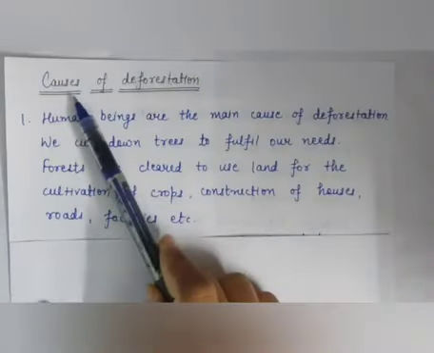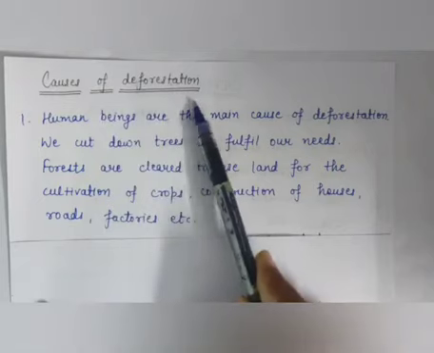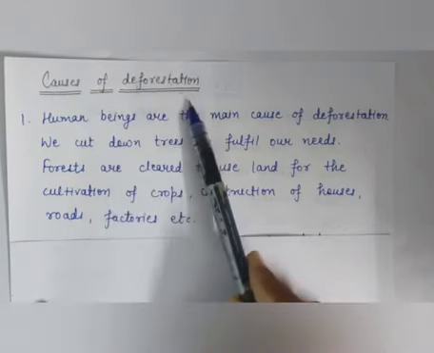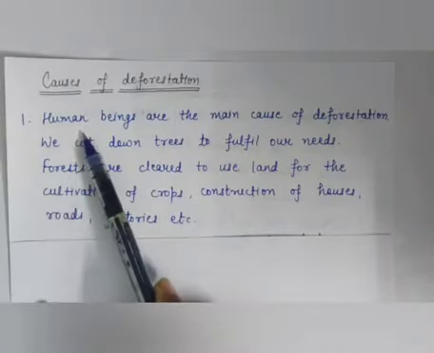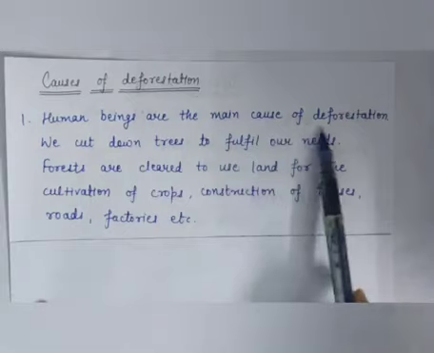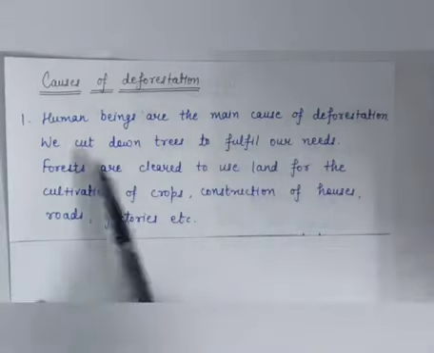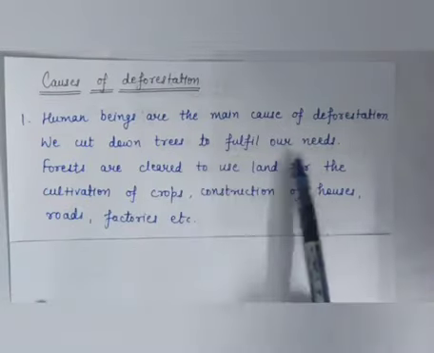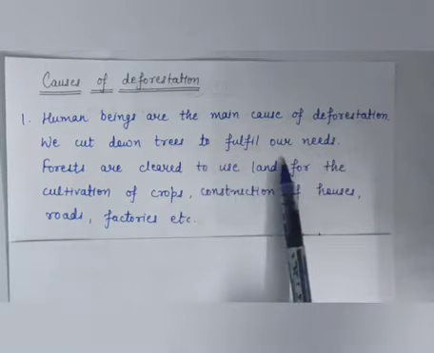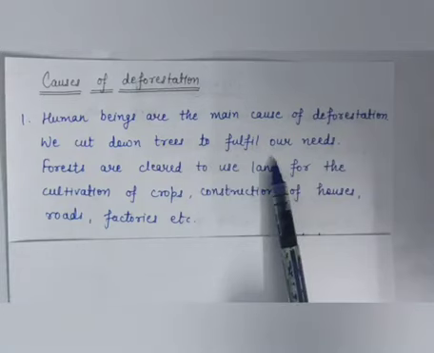Now we will study the causes of deforestation. What are the causes of deforestation? The main reason is, first, human beings are the main cause of deforestation. We cut down trees to fulfill our needs, like if we want to use land for some purposes, then we cut down the trees.